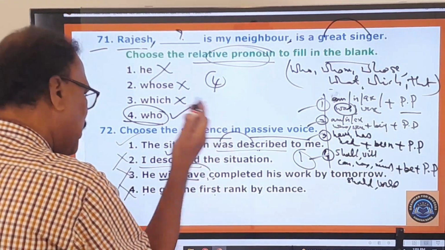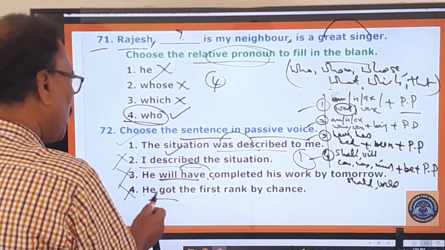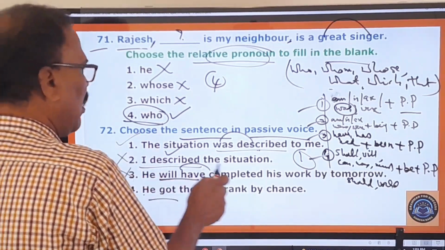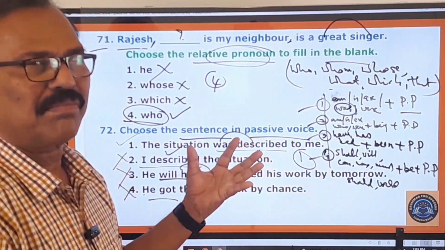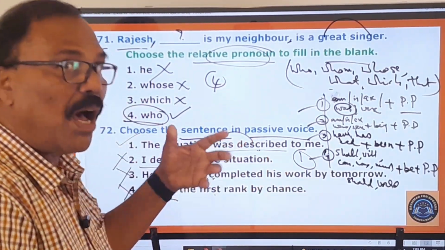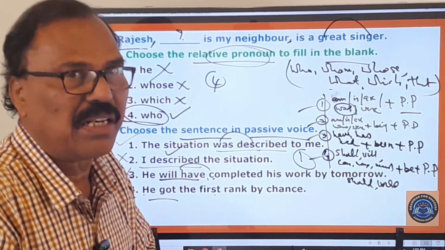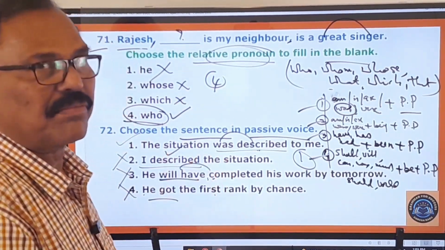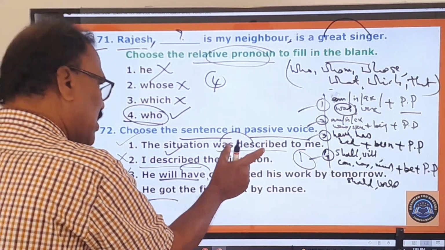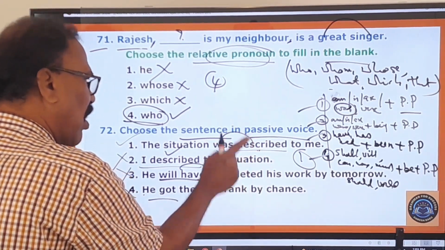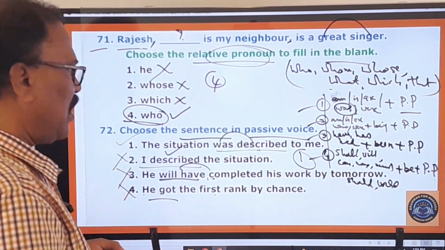Been is not there. Therefore it's wrong. He got. Simple. Past tense. So second, third, fourth are wrong, only the first one. So this is the logical explanation of the question. Okay, you know the answer, but how that is correct, that you should understand. Why that is correct. Therefore, I am giving you the logical explanation for this right option or right answer. Now you move on to other questions.